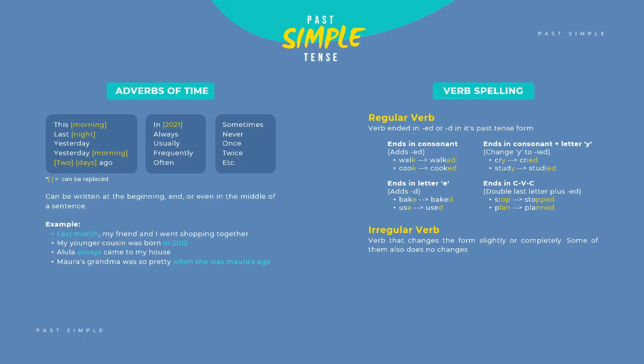And then now, irregular verb. Verb that change the form slightly or completely. Some of them also does not change. First, change slightly. Example, become, became, drink, drank. Second, change completely. See, saw, go, went. And the last one is no change. Example, hit, hit, hurt, hurt.